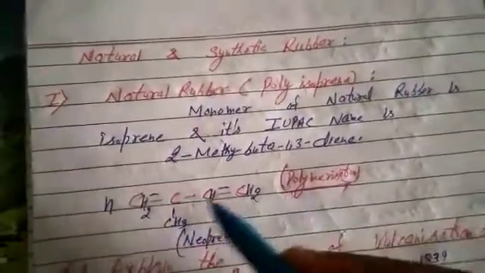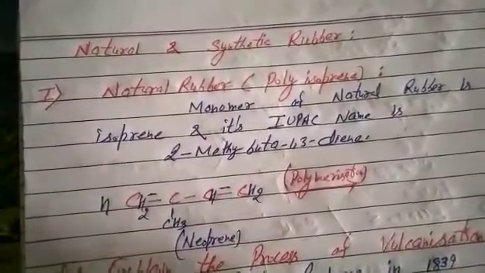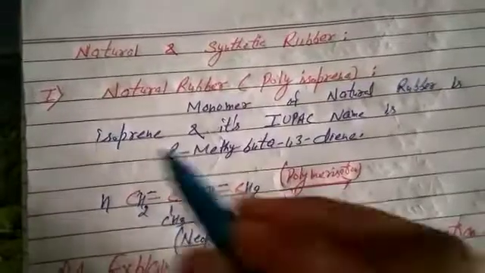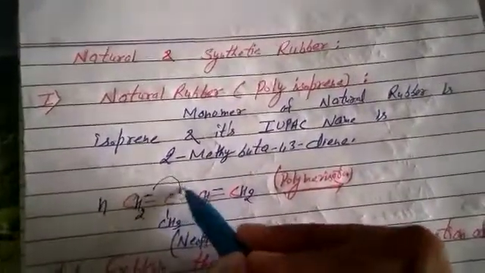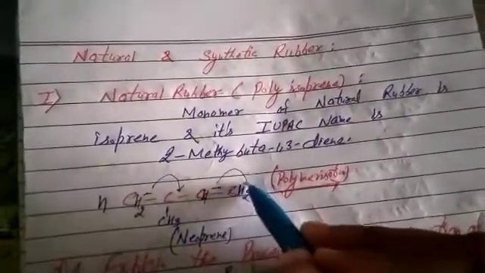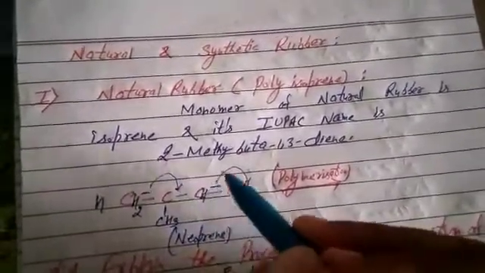Students, it's clear the monomer contains unsaturation. It is addition polymer. Nothing is lost as byproduct. What will happen? Unsaturation breaks. What will happen, students? Please look here. This double bond shifts here and this double bond goes out.